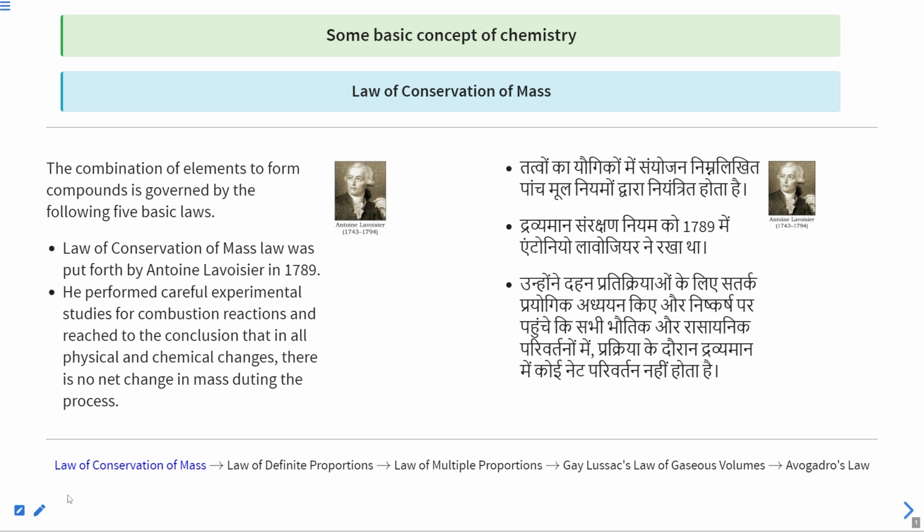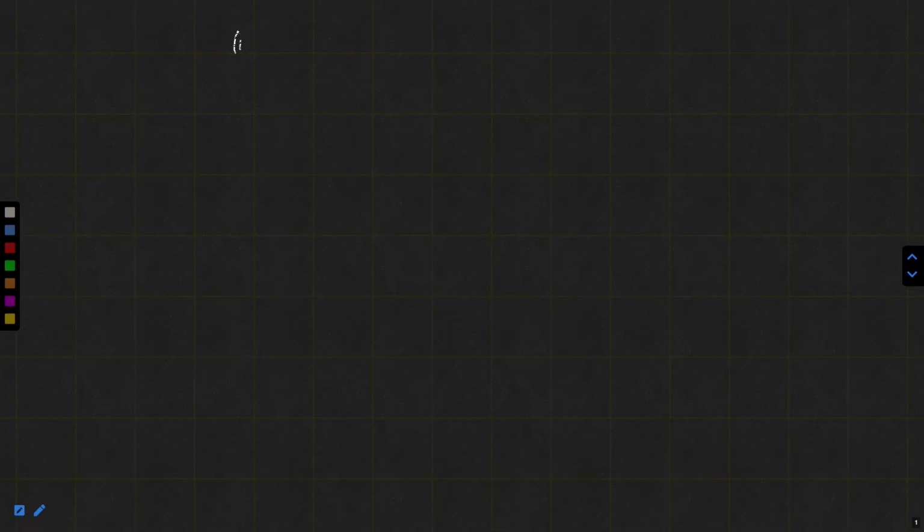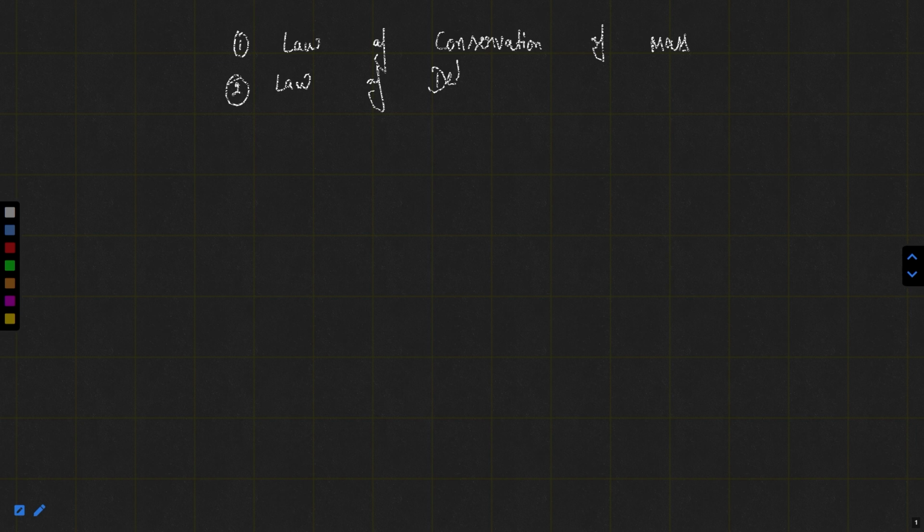I am writing the name of these five basic laws. The first law is law of conservation of mass, and these basic laws you already discussed in your lower grades as well. Okay, but not all these laws. You have discussed what is law of conservation of mass, I know. So law of conservation of mass and law of definite proportion, you have learned in your lower grades. What is law of definite proportion by mass?